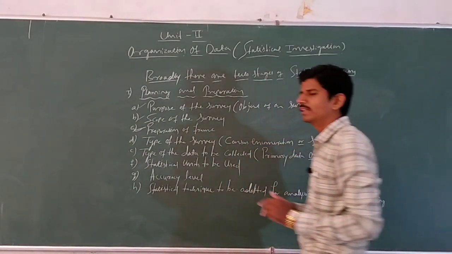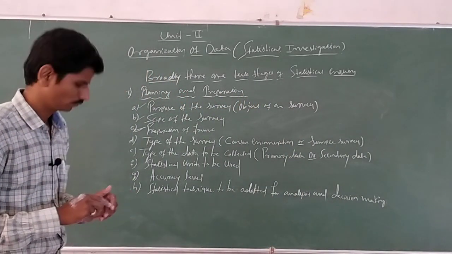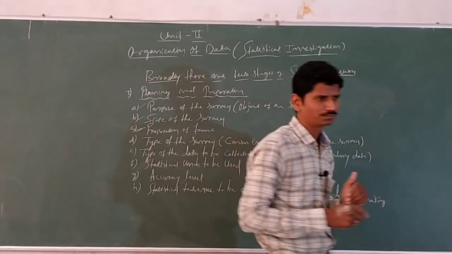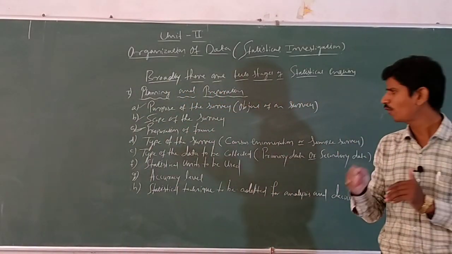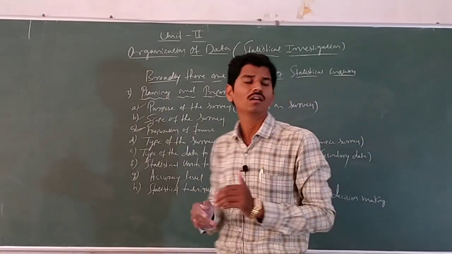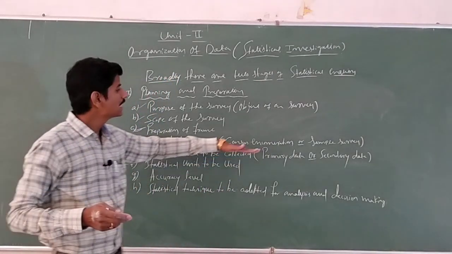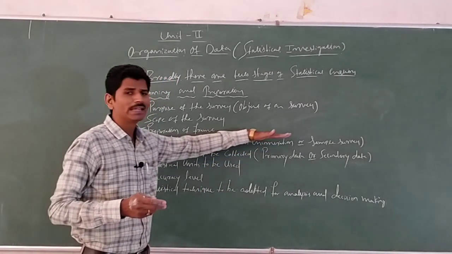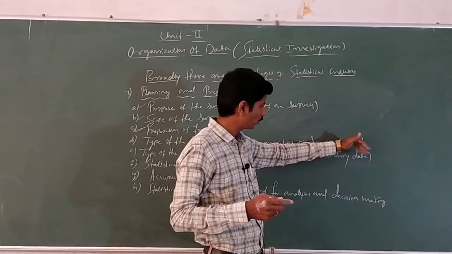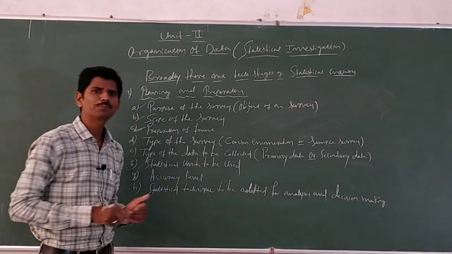Type of the survey. There are totally two types of surveys. The investigator may adopt census enumeration or he may go in for sample survey.